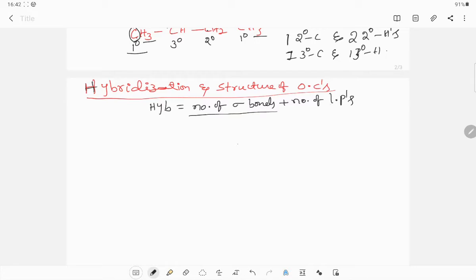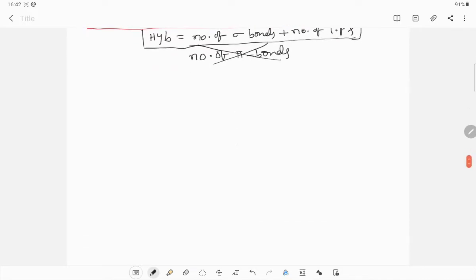So this is the formula to find the type of hybridization. Very important: number of pi bonds do not count in the calculation of hybridization.